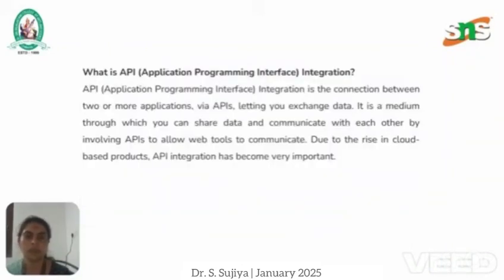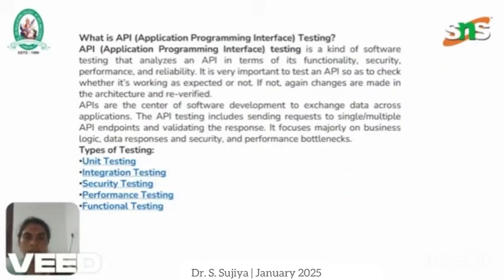And what is API integration? It is a connection between two or more applications via API, letting them exchange data. It is a medium through which you can share data and communicate with each other by involving an API to allow web tools to communicate. And what is API testing? Like software testing, API testing also undergoes various types of tests such as unit test, integration test, security test, performance test, and functional test before exchanging data across applications.